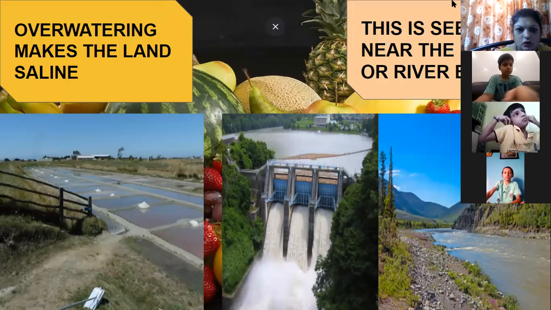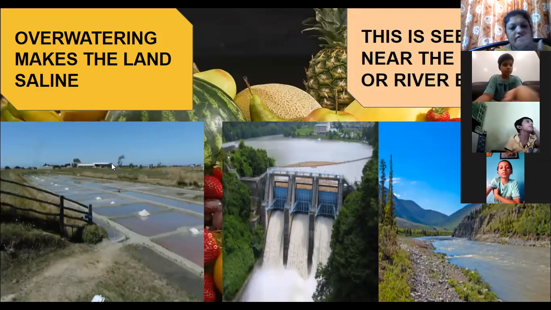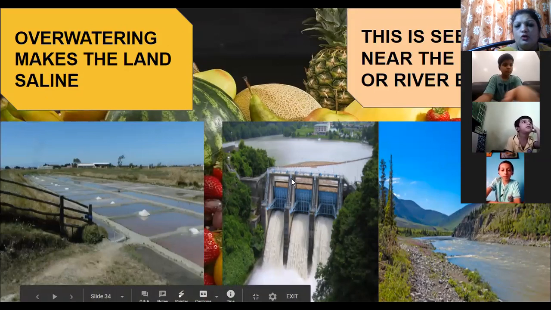So here also, overwatering makes the land saline. Saline means full of salt. Saline land, only salt, no nutrition in the land. So overwatering makes the land saline. And where does this happen, in which areas? Usually where dams are built or near the river banks.